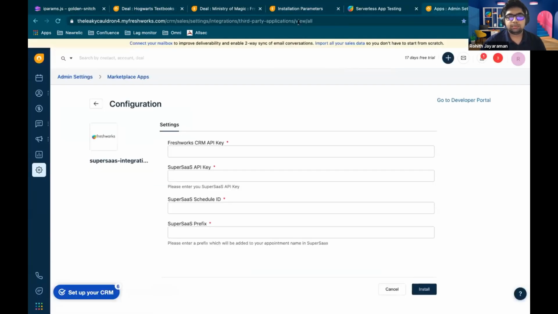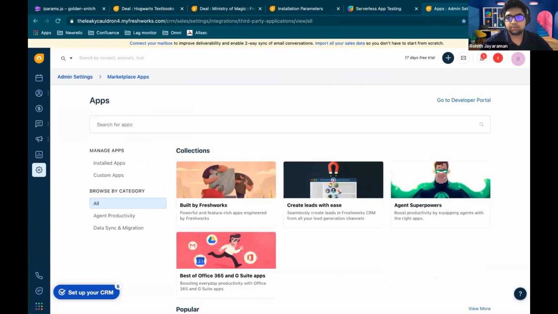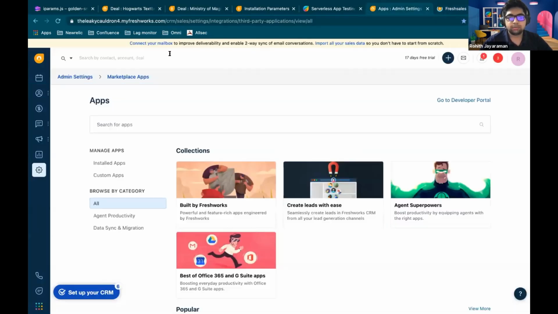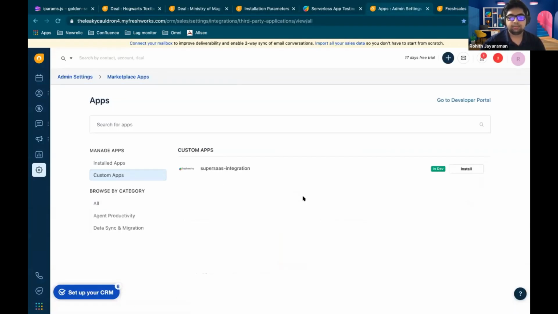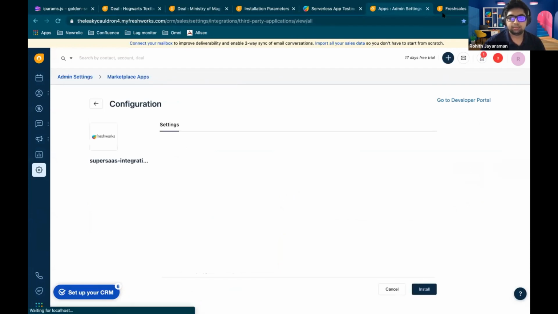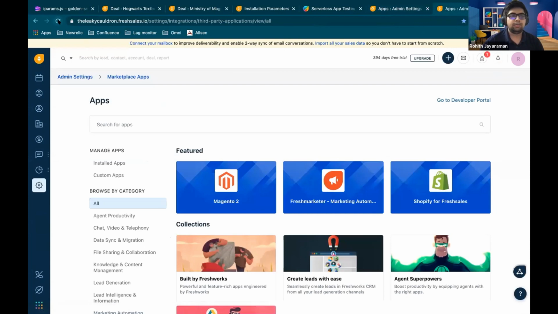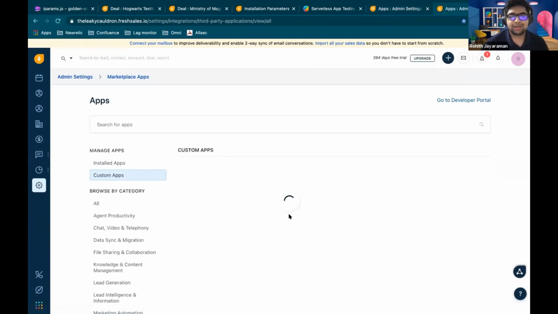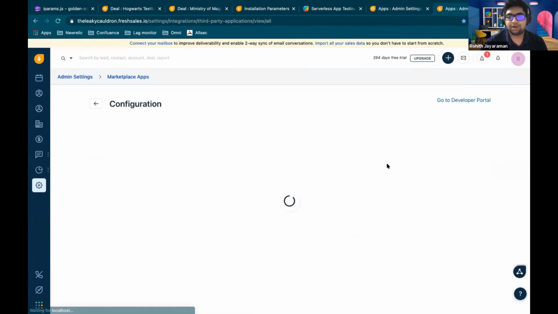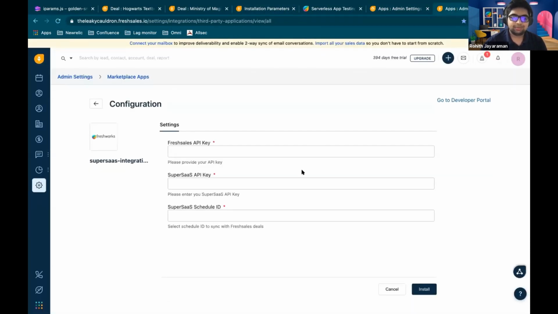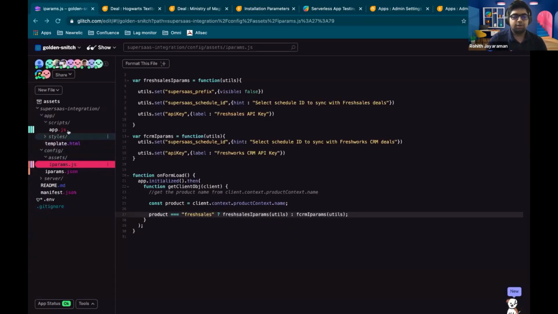I'm going to load the sales marketplace as well. Okay, so that fixes it. I'm guessing probably the Boolean was the problem. Thank you, multiple people, for pointing that out. But yeah, just refer to the documentation, guys, because documentation doesn't lie. Whatever you need, you can get from the documentation. So the installation parameters are fine, and we can move on to the next part.